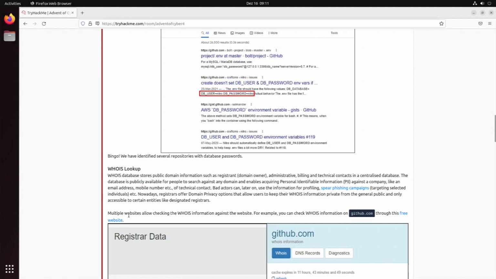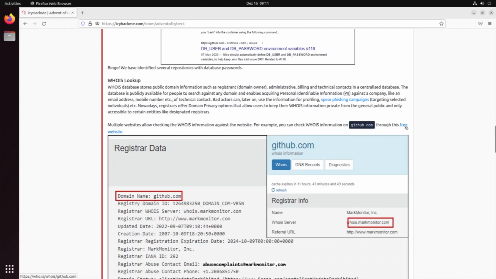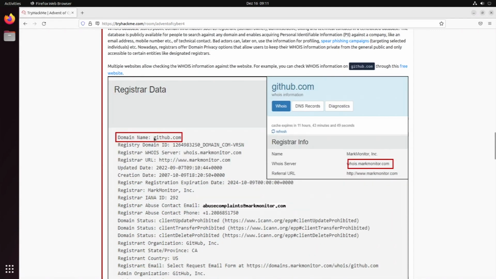So let's say, for instance, we want to get the whois information of github.com. You can either do it through a website. What is that? Whois. Okay. We can say the domain name is github.com. The registrar whois server is whois.markmonitor.com. We can see the registrar is MarkMonitor Incorporated.